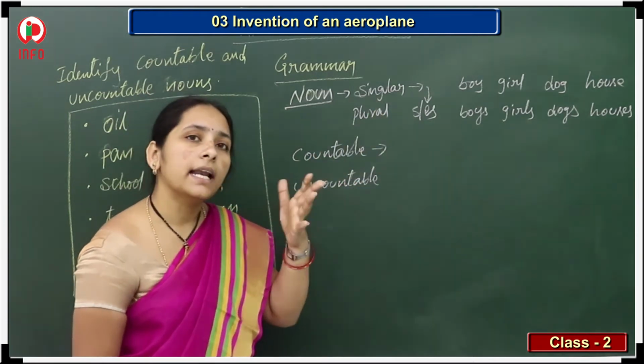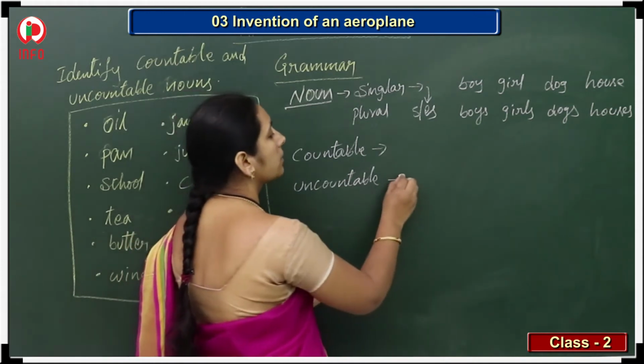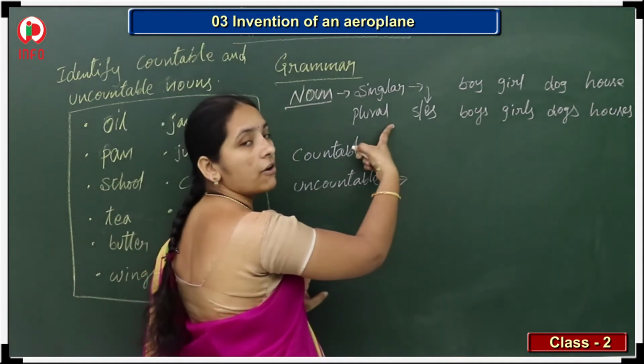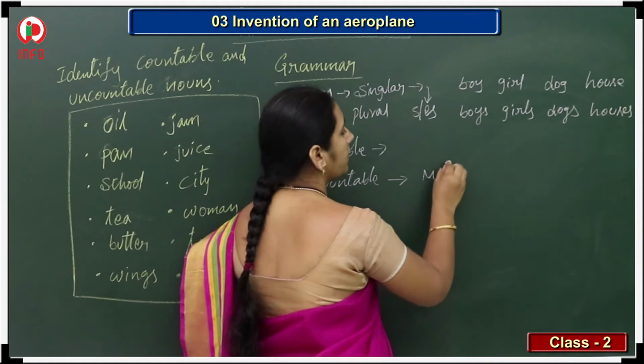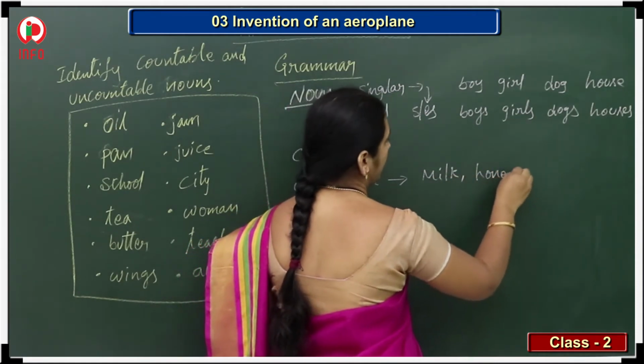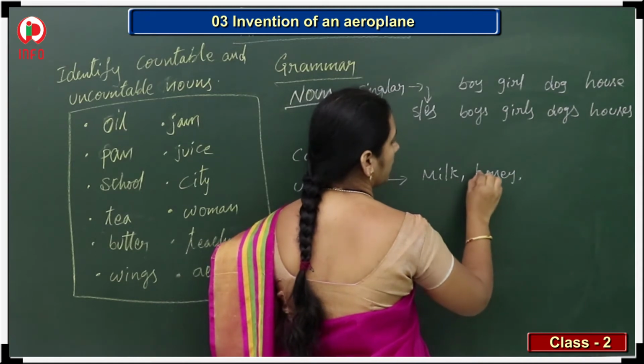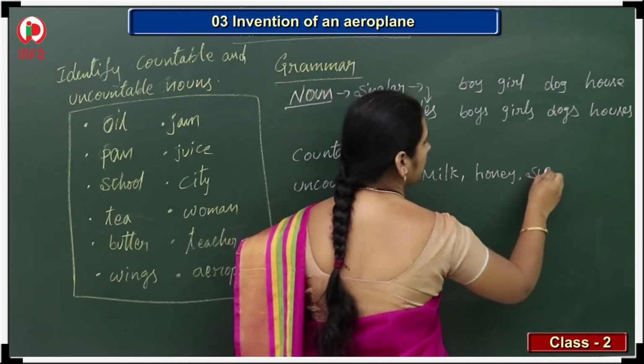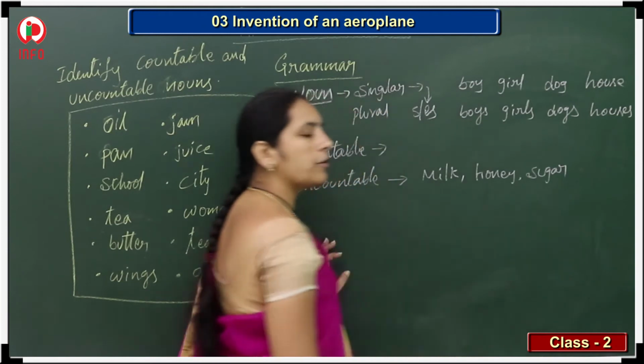Uncountable means which we cannot count. We cannot count them means we cannot write the plural form also. For that, if we take examples: milk, honey, sugar. Can you write these in the plural form?